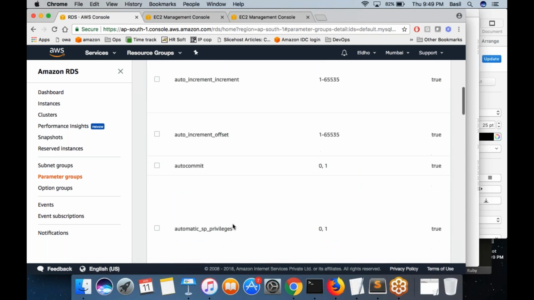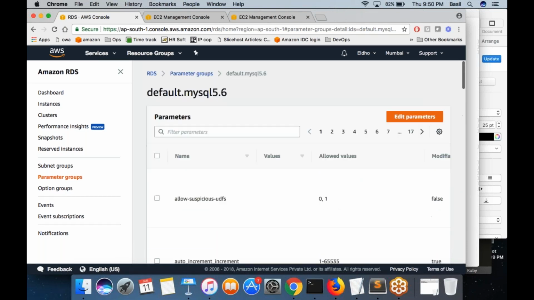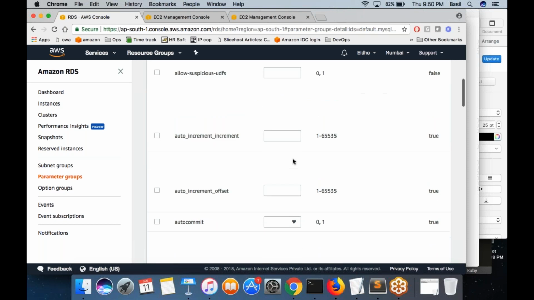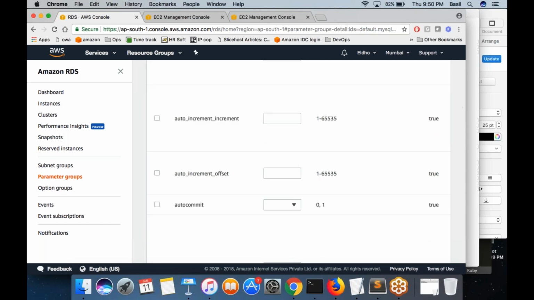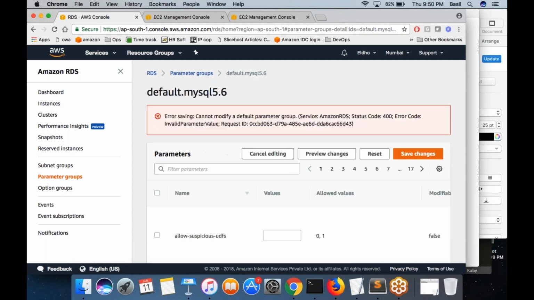Let's say right now auto commit is true, and I want to make it false. Basically I want to modify some database settings. First click on edit parameters, then select whatever parameter that you want to change. Now it is 1, that means true. I want to change it to 0, that means I want to disable auto commit. Auto commit is a setting in MySQL.